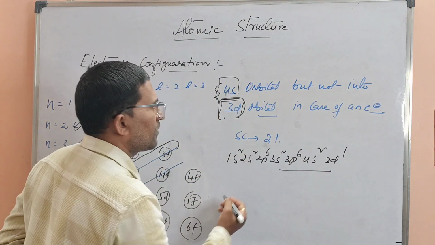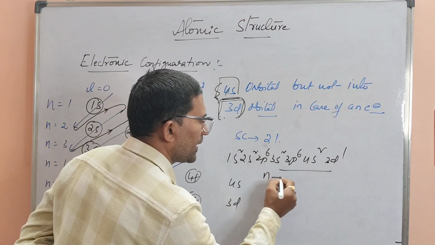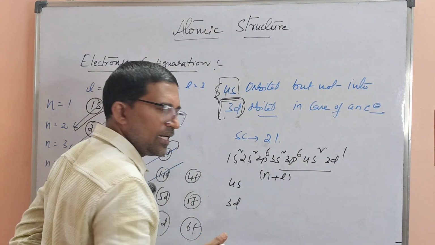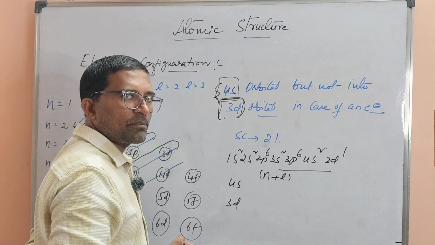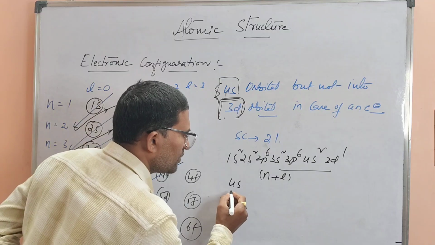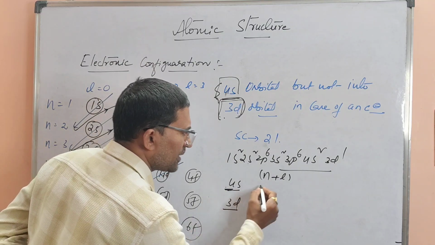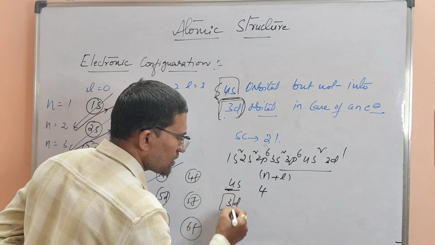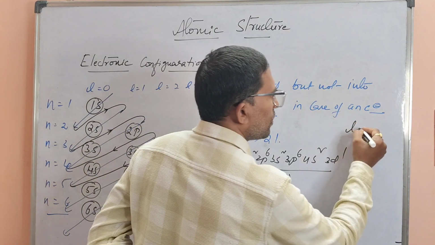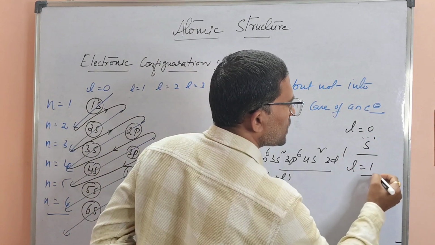Now I'm going to write the n plus L values, that is for 4s orbital and 3d orbital. I hope you already know what is L. n denotes type of shell, L denotes type of subshell, that is orbital. Now here, in 4s and 3d orbital, n for 4s orbital is 4. For 3d orbital, n is how much? 3. Now you know well, L is equal to 0 means which orbital I told? S orbital. L is equal to 1 means which orbital I told?